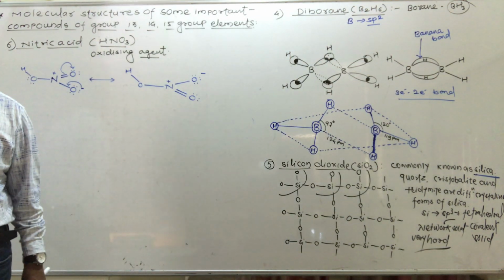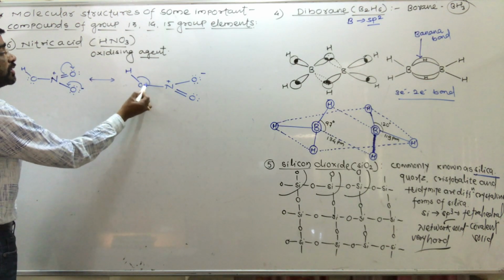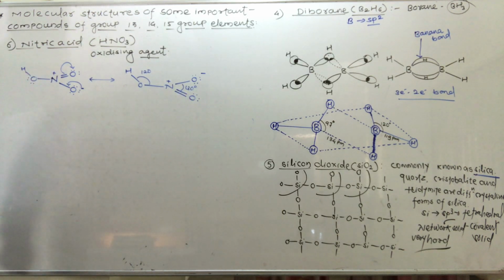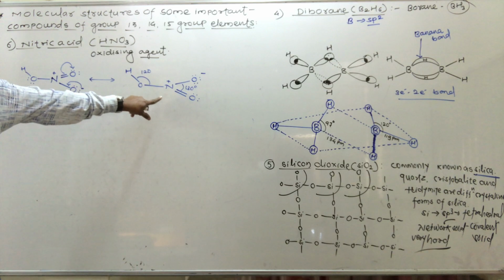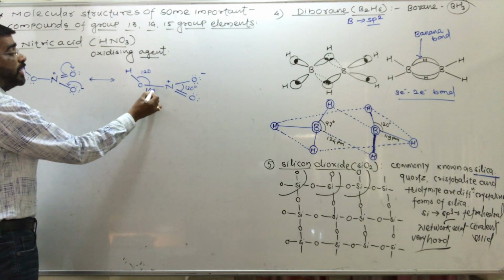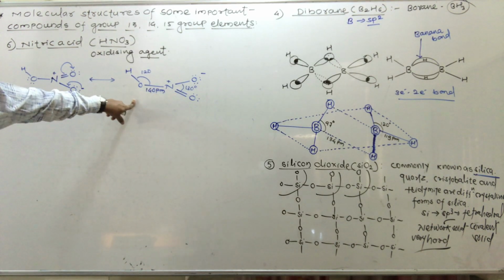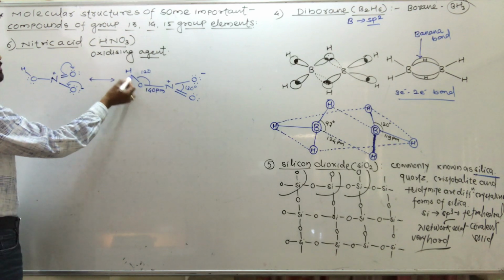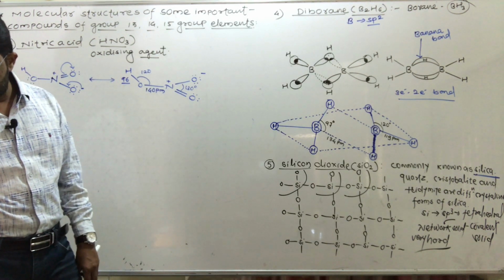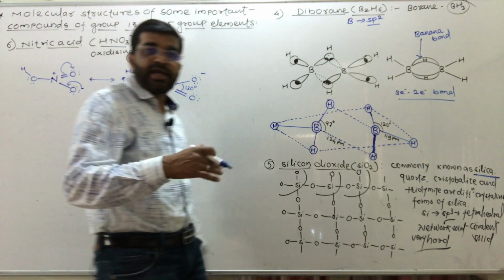In this nitric acid, this bond angle is 120 degrees and this one is 130 degrees. This bond length is 140 picometer. The bond length between oxygen and hydrogen is 96 picometer. This is the molecular structure of nitric acid.